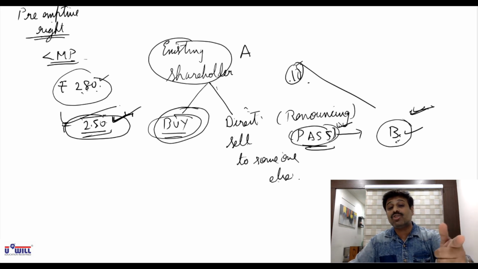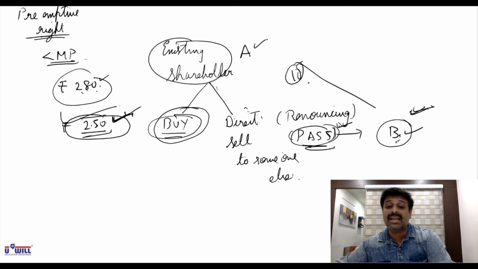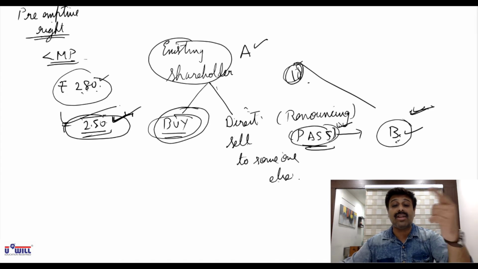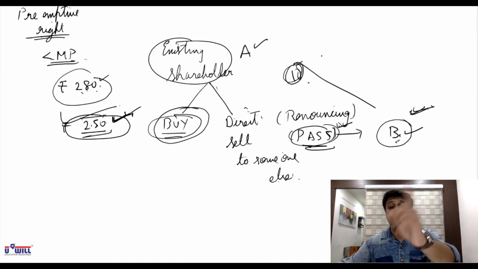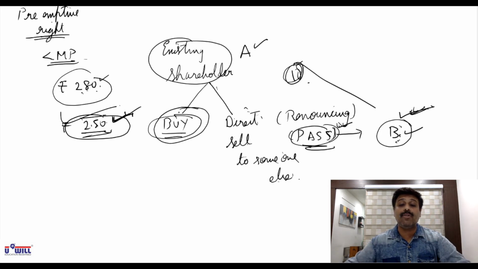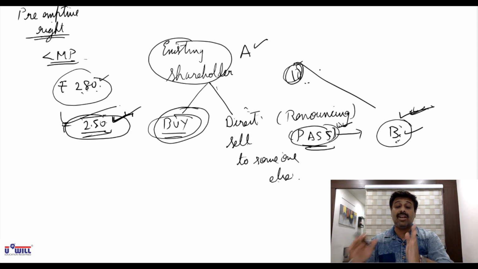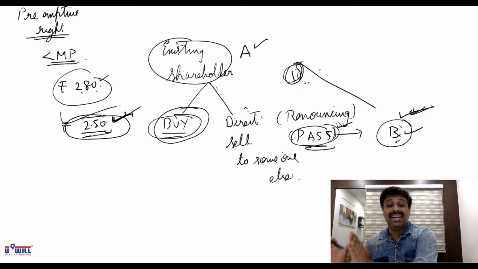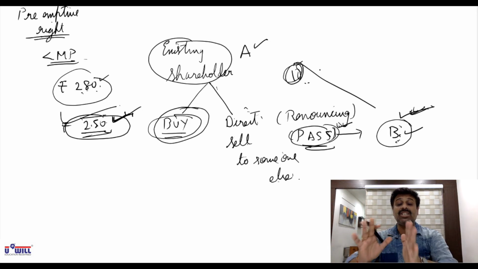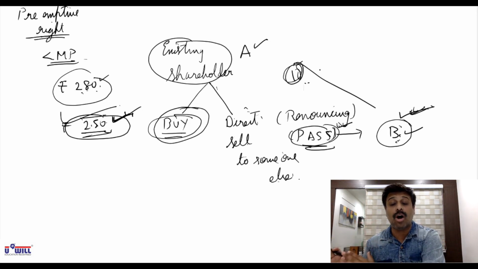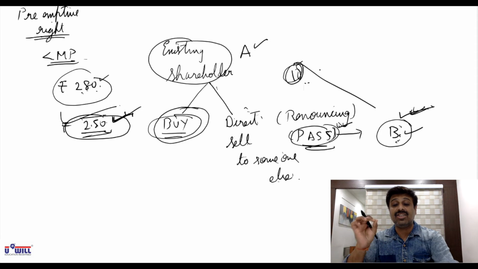So if you are asked to make investment account in the books of Mr. A, then 10 rupees directly you credit to P&L account. But if you are asked to make investment account in the books of Mr. B, then Mr. B is buying the shares at 250 plus 10, 260 rupees. That 260 rupees he will record in investment account on debit side as his cost price.